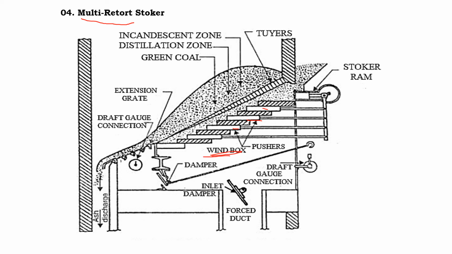Even this is an example of an underfeed stoker. Since it is inclined, as the coal moves down, it gets burnt, and the ash is collected here at the bottom. So the difference between single retort and multi retort is, in the case of single retort we have one retort and one pusher, and in multi retort we have more than one, about 5 to 20 retorts and pushers, and it is an example of an underfeed stoker.